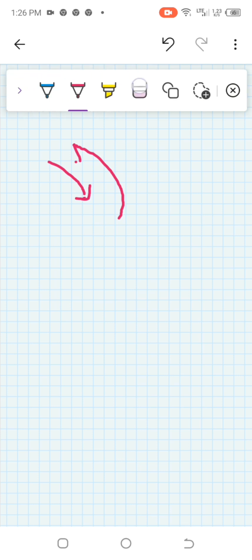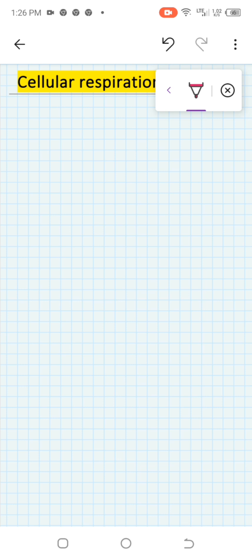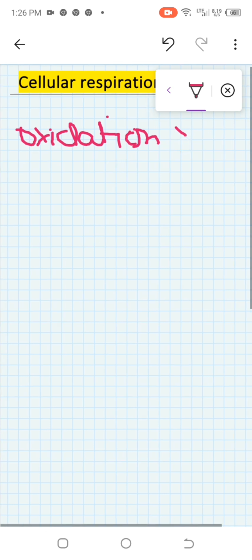First of all, here are some points. In cellular respiration, a series of oxidation and reduction reactions take place.